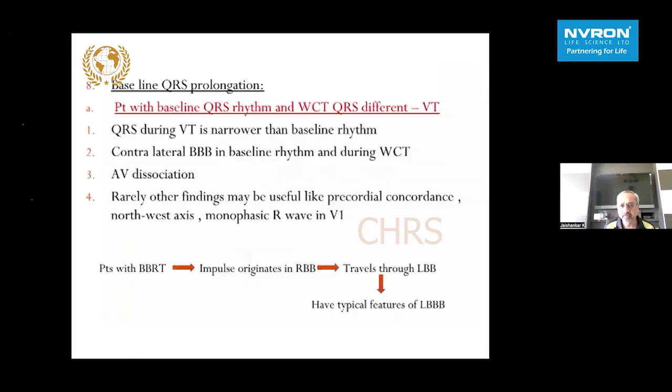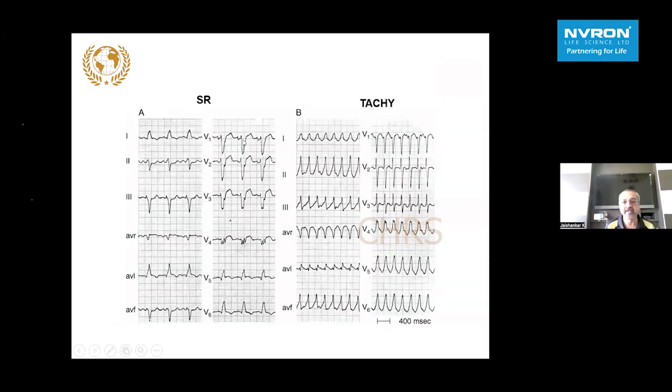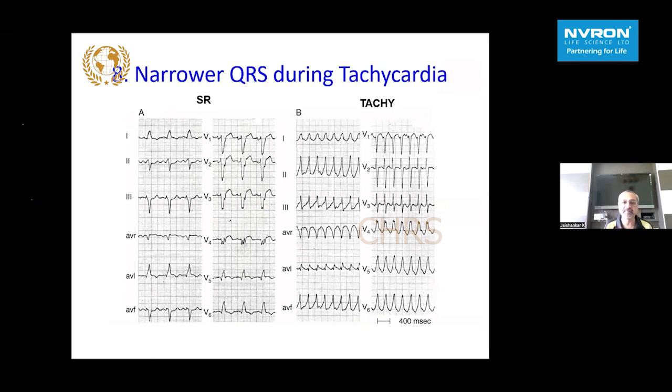Baseline QRS duration is also important. If the QRS is broad at baseline, and becomes narrower during the tachycardia, it strongly favors a VT. QRS during VT is narrower than during baseline rhythm, as shown here. To the left of the picture is sinus rhythm. We see an intraventricular conduction delay, old anterior MI, and then during tachycardia, you see it's a narrower QRS. So this is a very, very specific sign of ventricular tachycardia as the cause for the tachycardia. So wide complex tachycardia with QRS narrower than during sinus rhythm strongly favors a VT.